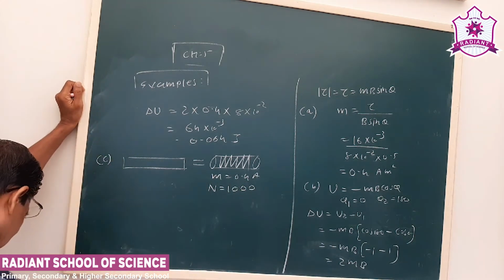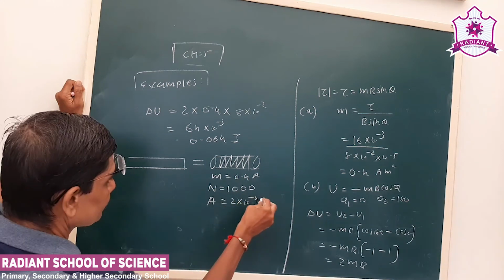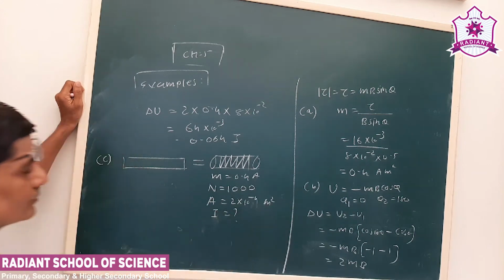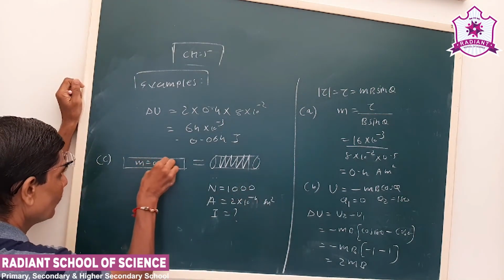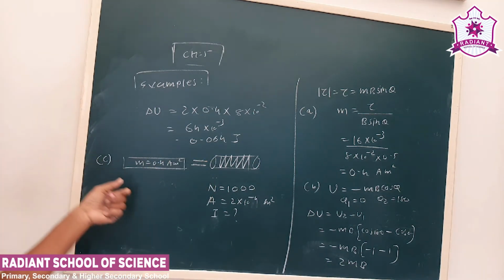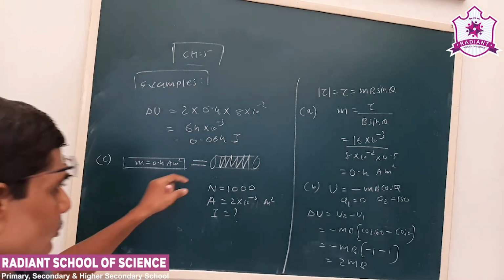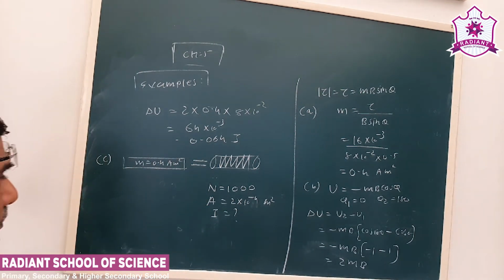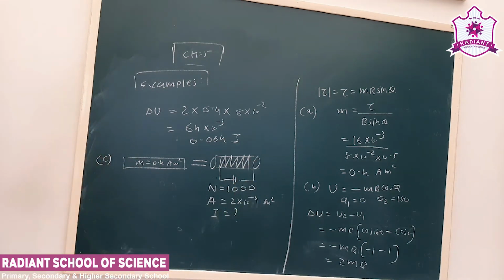Now the area given is 2 into 10 to the minus 4 meter square. How much current we have to find out? Okay, now this is a bar magnet having 0.4 ampere meter square. We have to obtain an equal dipole moment by using a solenoid which has 1000 turns and an area of 2 into 10 to the minus 4. We have to find out how much current we have to pass, then we'll get the equivalent amount of dipole moment.